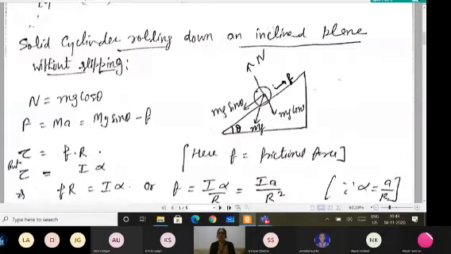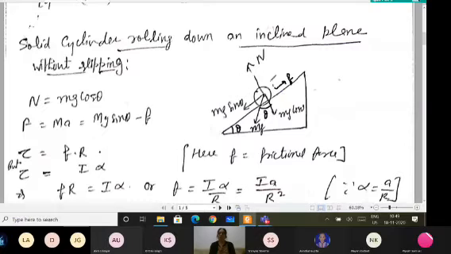Then this angle will also be theta; you can draw it geometrically. If I resolve it into components, this is mg cos theta, and mg sin theta comes perpendicular to it, simply by resolving vectors. Then the frictional force acts opposite to the direction of mg sin theta.